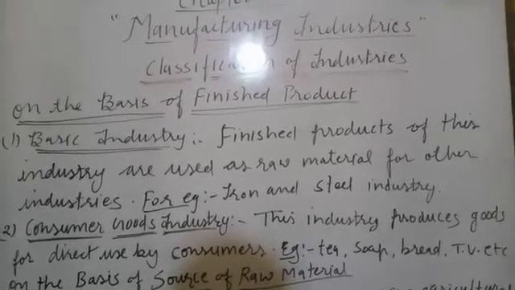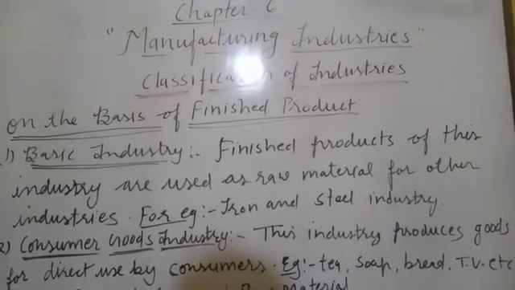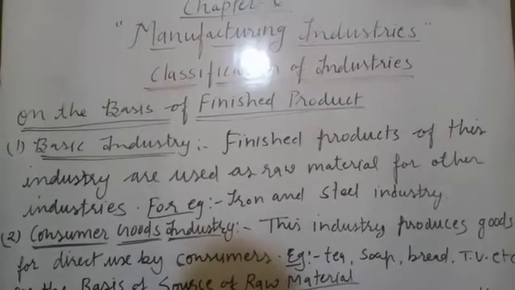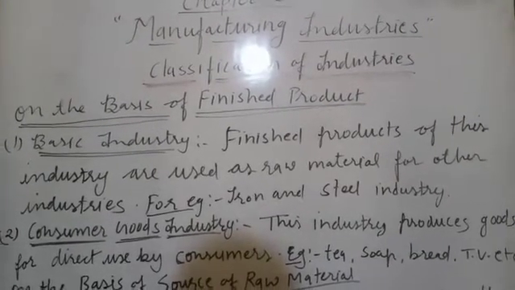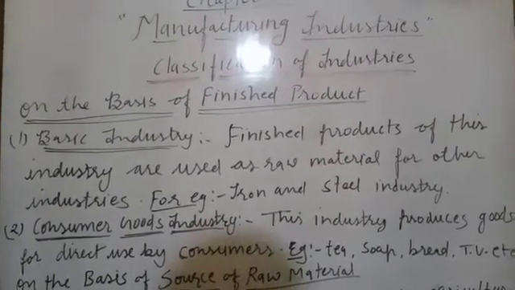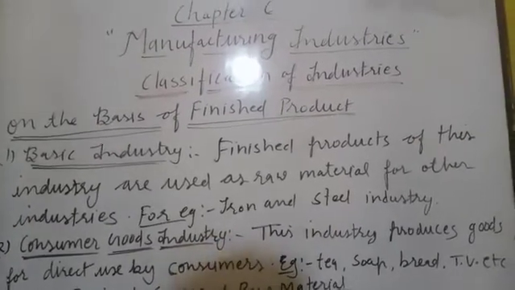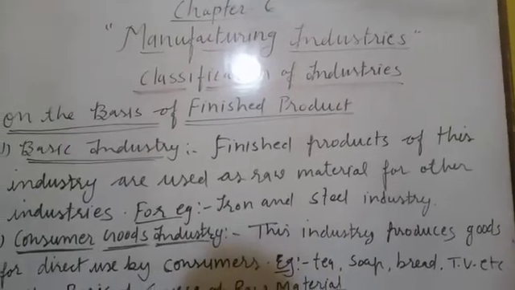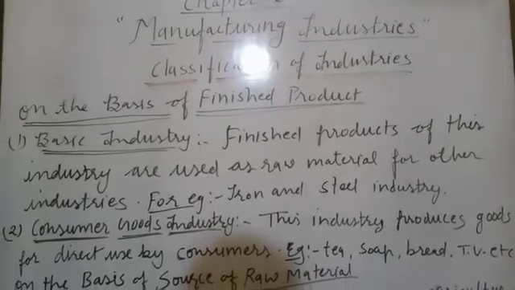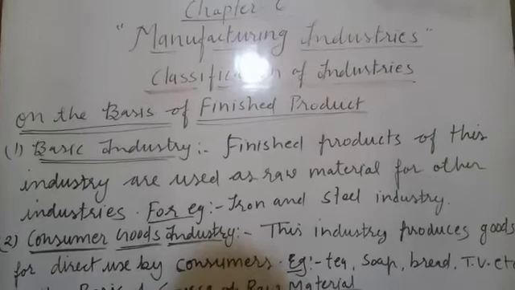So what do you mean by the basic industries? In basic industries, the finished product of these industries is used as a raw material for other industries. For instance, iron and steel industry produces steel which is used in the manufacturing of machine tools. So iron and steel industry becomes a basic industry. I hope you have understood what you mean by the basic industries.